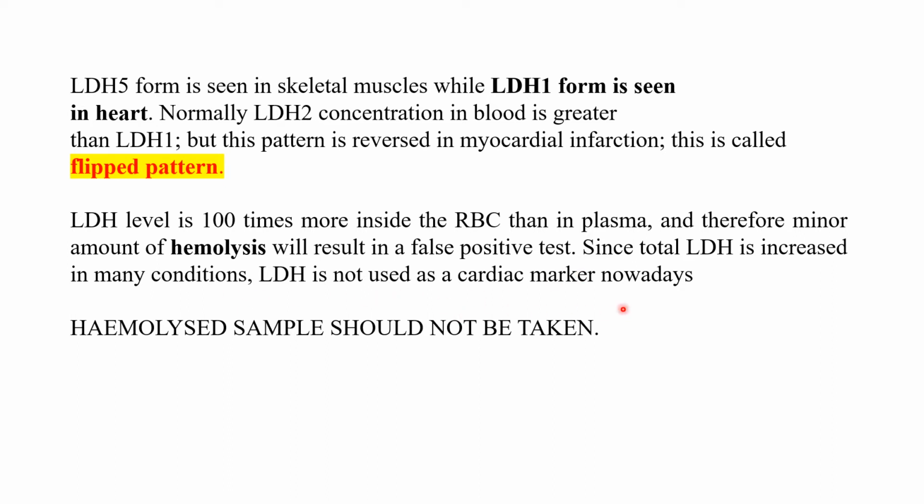LDH1 is increased in myocardial infarction, so LDH1 is used as a marker of myocardial infarction, but not total LDH. A hemolyzed sample should not be taken for LDH estimation because LDH level is 100 times more inside the RBCs, and a hemolyzed sample will give a false positive high value. So hemolyzed samples should be avoided while estimating the LDH level in the blood.